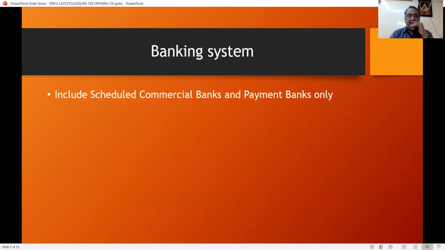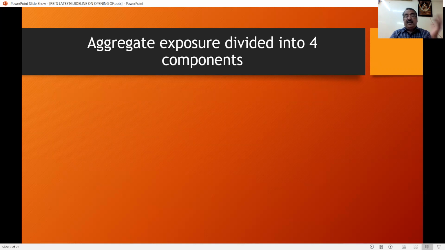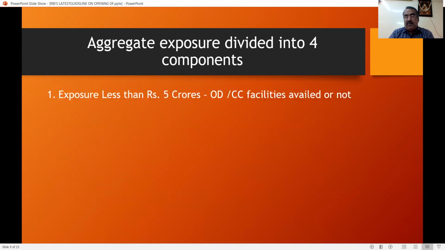And banking system includes scheduled commercial banks and payment banks. That is, wherever they use banking system in this circular, it means scheduled commercial banks and payment banks. And the aggregate of exposure is being divided into 4 parts.